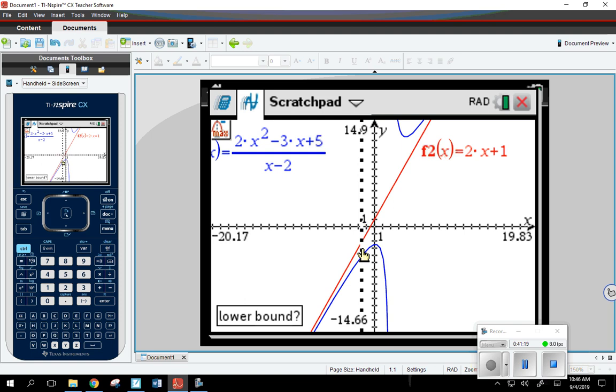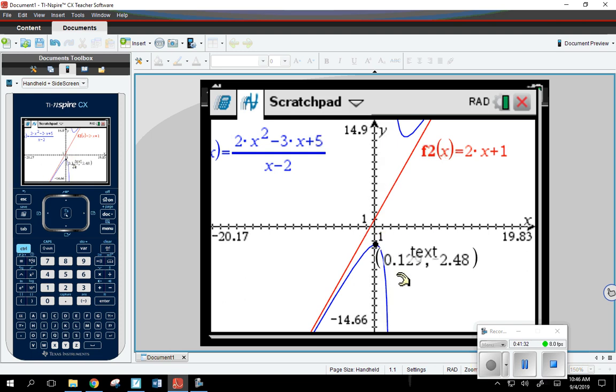As soon as I choose, now it says lower bound. So I'm going to move the vertical line to the left of where I believe that point is. Upper bound, I'm going to slide it to the right. There we go. In fact, let me just write this out.